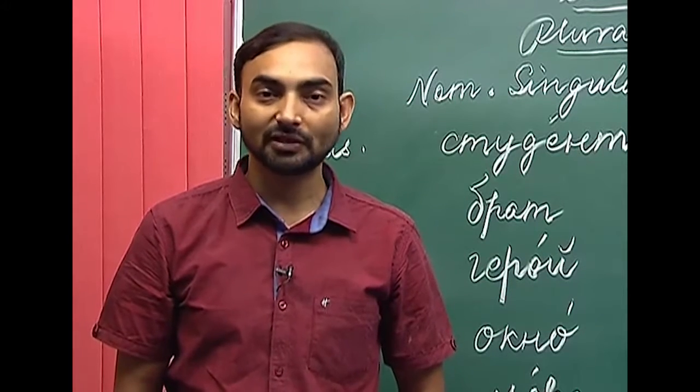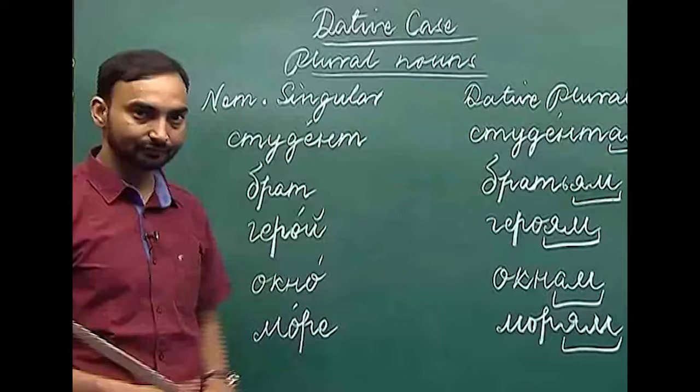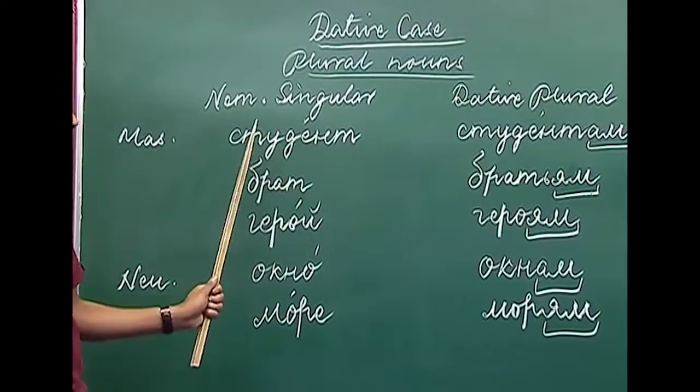How do plural nouns decline in the dative case? We will start with the masculine and neuter nouns first. I have written here the nominative singular of the nouns and their dative plural counterparts here. So, let us look at each one of them separately.